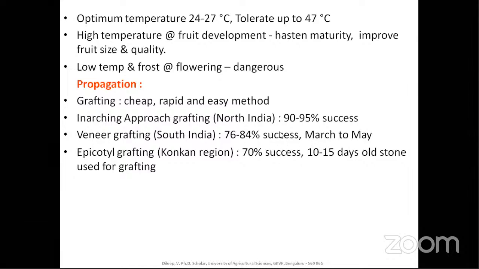The planting material has to be ready, and it should be planted at the right time, the monsoon. At that time the seedlings have to be ready. And epicotyl grafting, we all know, is a stone graft. It's also called stone grafting. It's prevalent in the Konkan region, with almost a 70% success rate. The rootstock used is the stone, along with the stone, and a 10 to 15 days old seedling is used for grafting. So you will be knowing the picture.